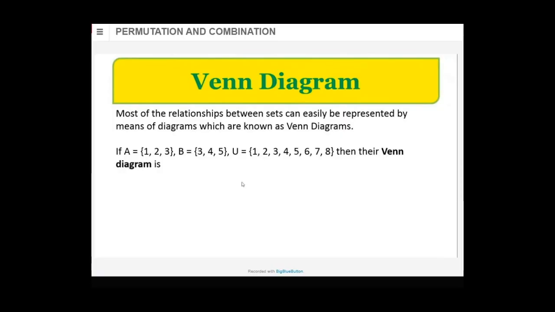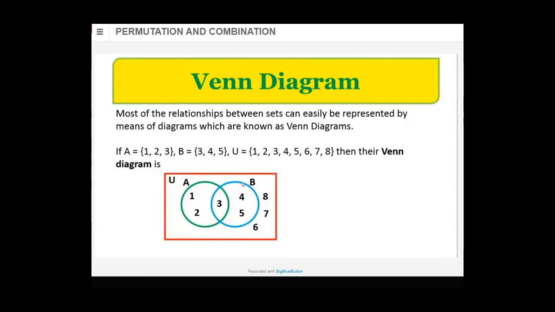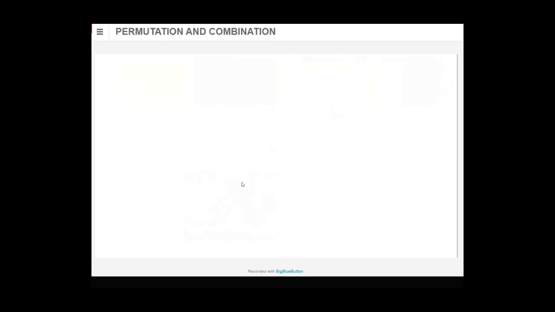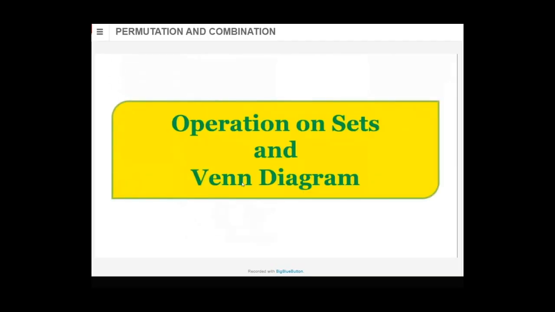On the diagram, this is A. A is having 1, 2, 3. B is having 3, 4, 5. 3 is common, so you don't write twice. It is shown in the intersection, and then U. Universal set is always shown by a rectangle, and all other sets are shown by circles. Operations on sets and Venn diagrams for them.